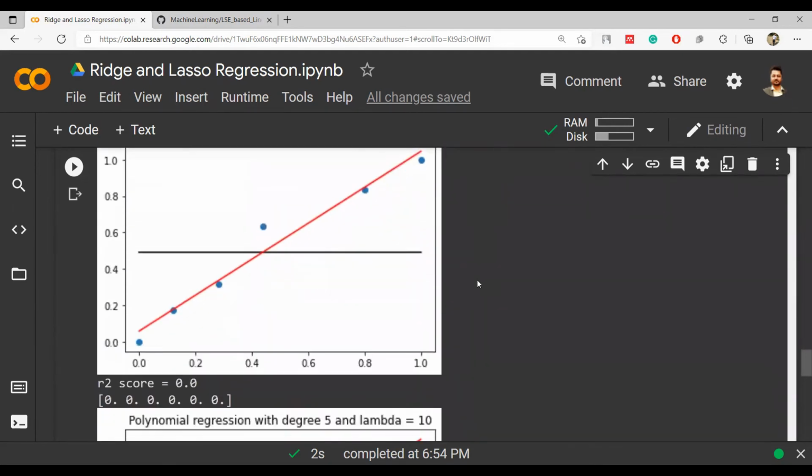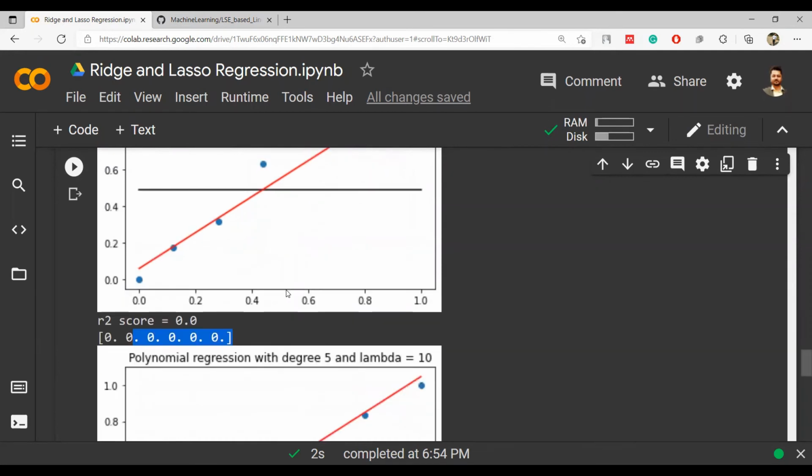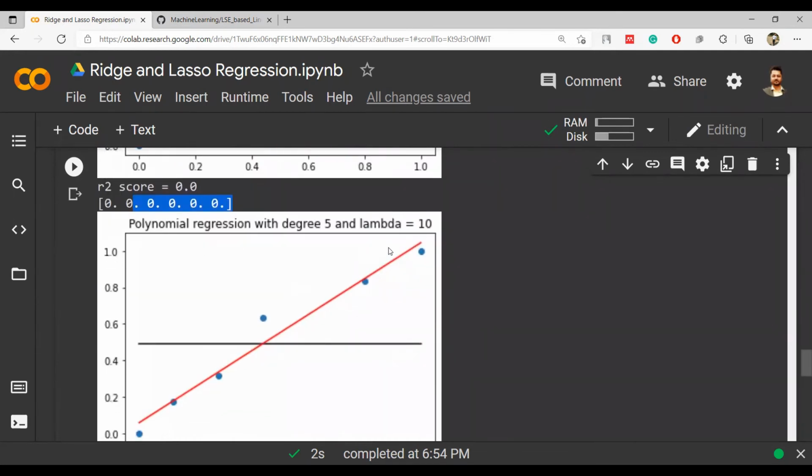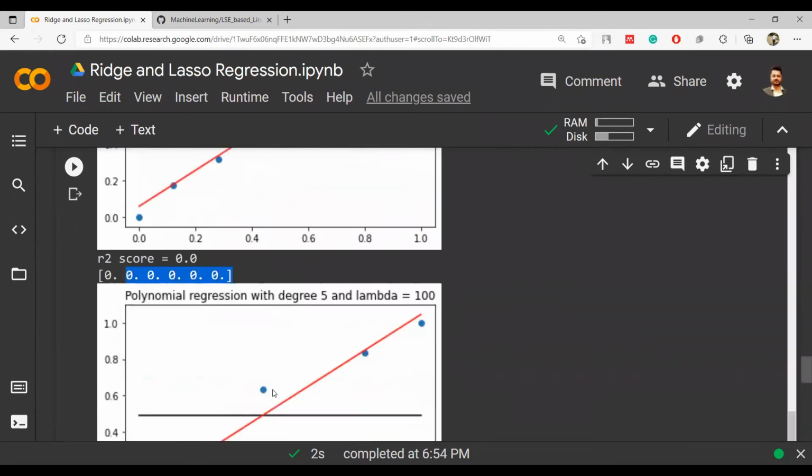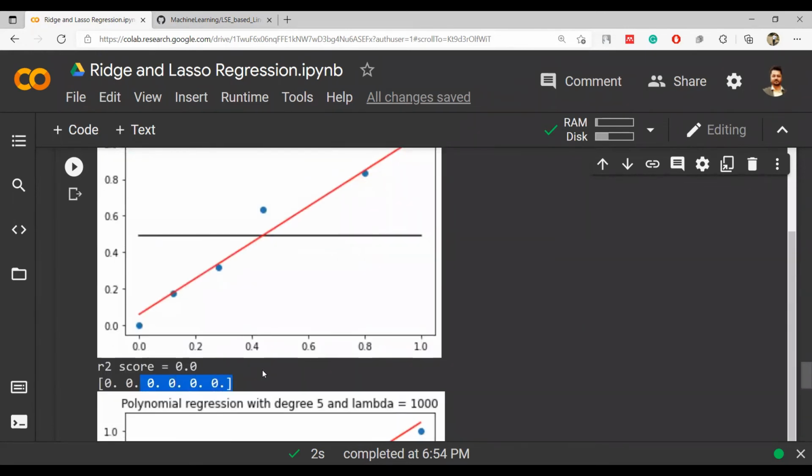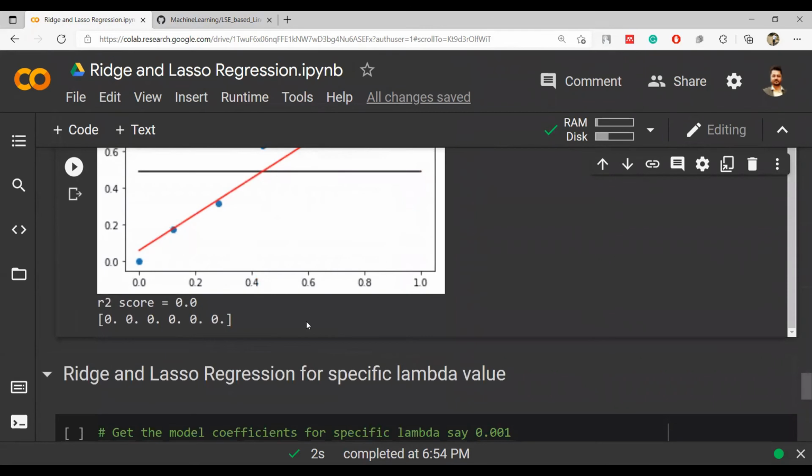Okay, and again this one, all of them are 0. It is not even plotting anything, so it is equivalent to a line parallel to the x-axis, and the slope is 0, right? So next, for lambda equal to 10, again all 0. For lambda equal to 100, again all 0. For lambda equal to 1000, again all 0.